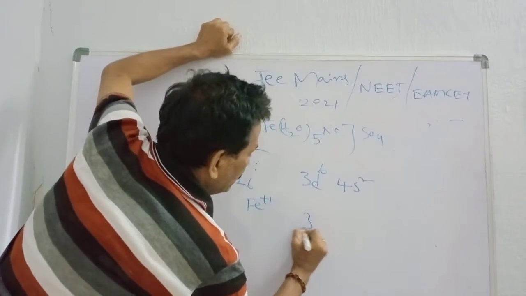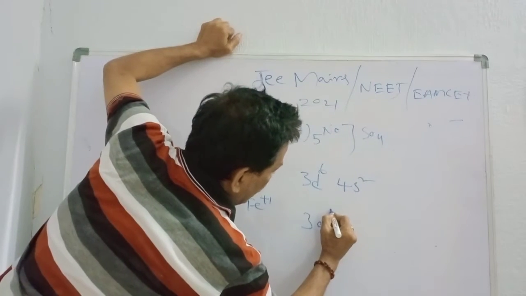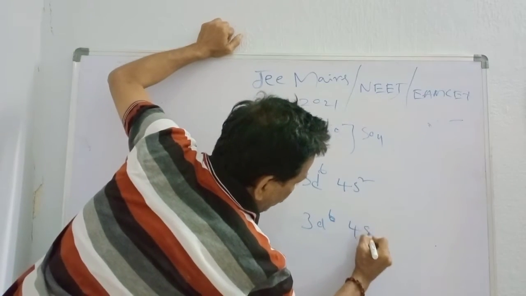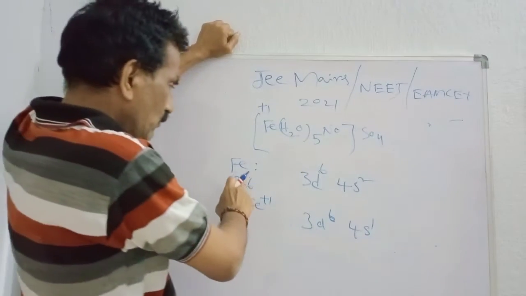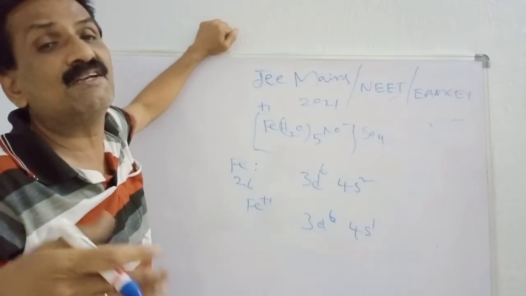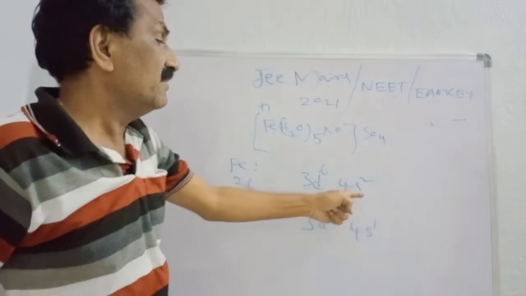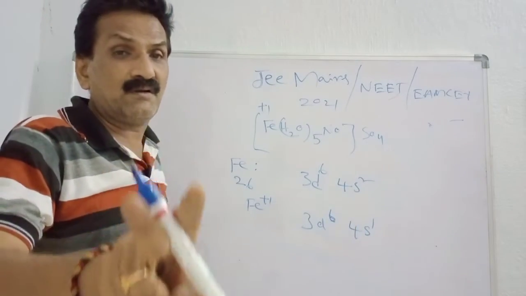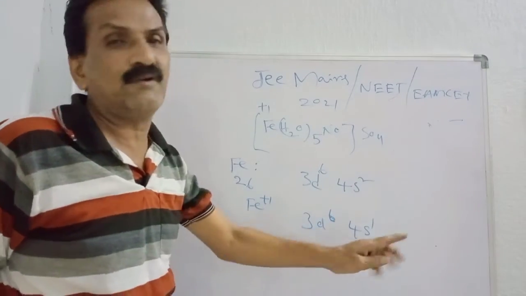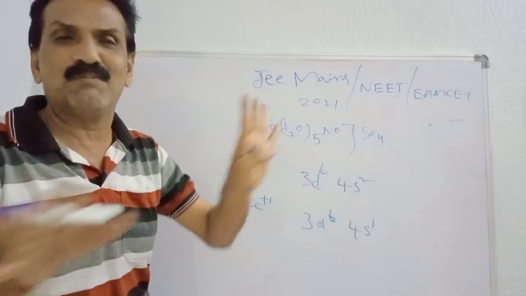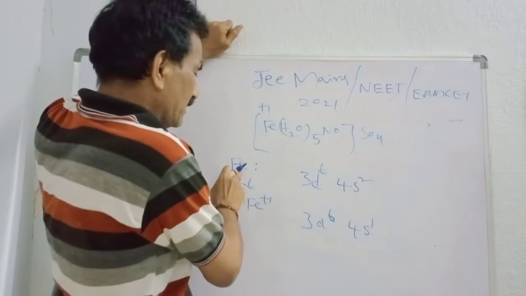Fe plus 1 is nothing but 3d6, 4s1. Iron loses one electron and is converted to Fe plus 1. That indicates that in 4s2 we have two electrons, and one electron is removed. So that is 3d6, 4s1. Okay, no problem. I think you are clear.